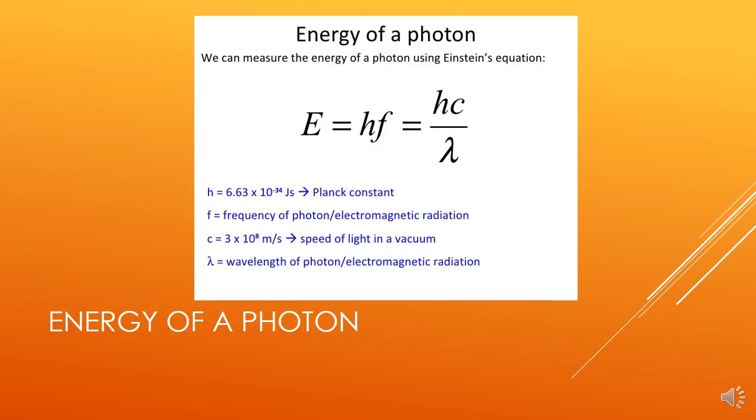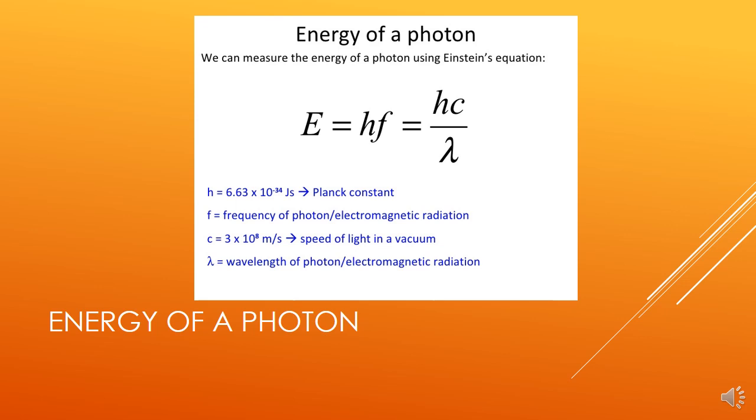So now we get two new formulas. E is equal to hf, and E is equal to hc over lambda. So this is telling us that the energy of a photon is proportional to its frequency.